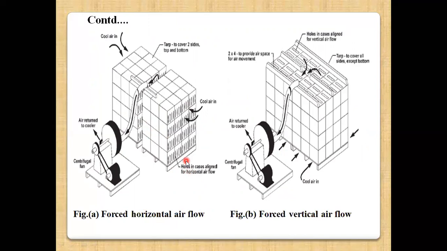Your air supply takes place horizontally, and on the right hand side, your supply of air is vertical. It means air moves from the top toward the bottom, or vice versa, from downward to upward. In the horizontal airflow, the air supply may be from the left side or the right side.